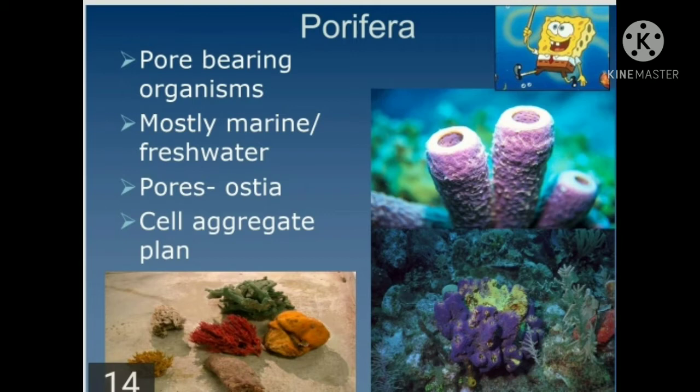In the last lecture, we discussed all the different types of body plan, and under that we saw the cell aggregate plan. So the poriferans show the cell aggregate plan. These are aquatic animals, most of them marine and some freshwater, and they are also called sponges. Why are they called sponges? Because they contain pores. In front of you there is a figure, a purple colored one. This is also one kind of sponge that belongs to the phylum Porifera.